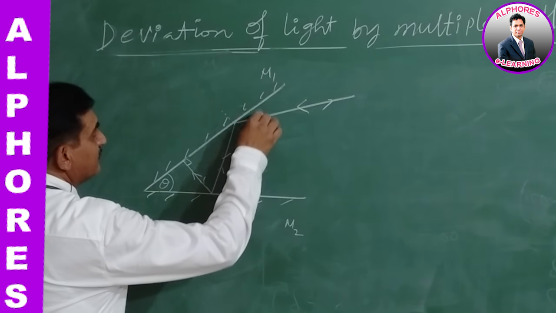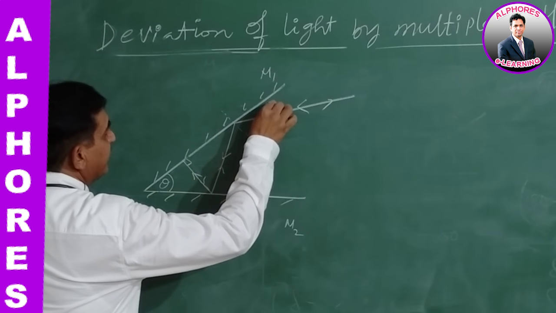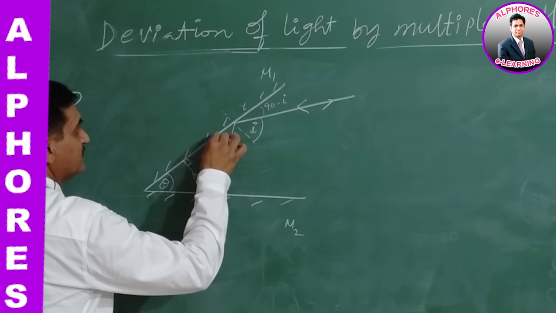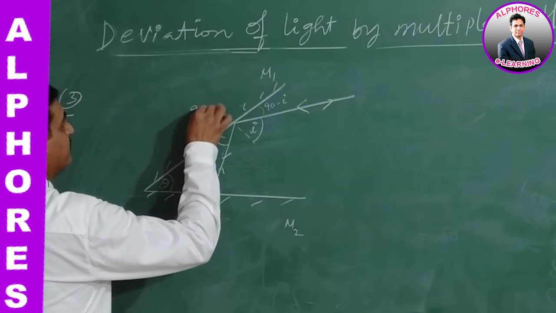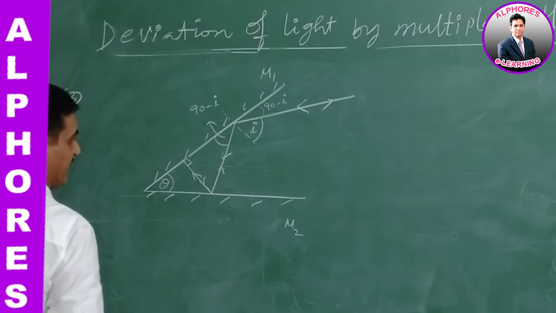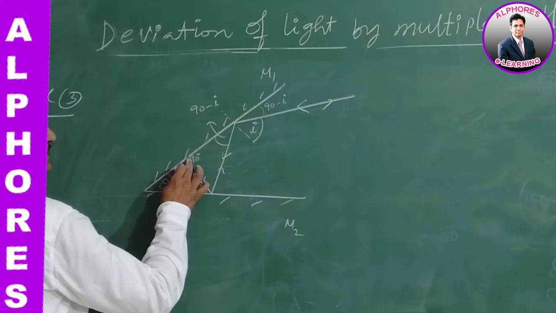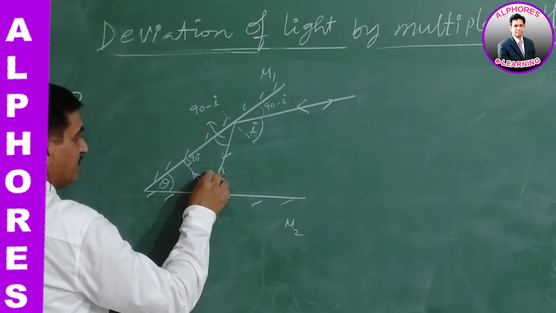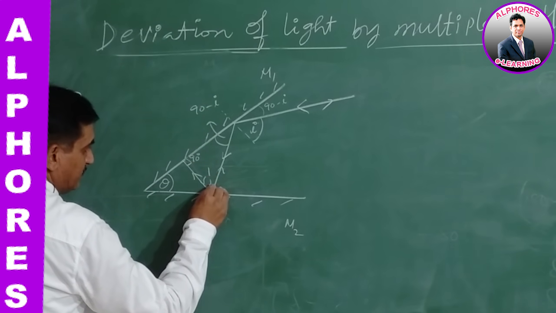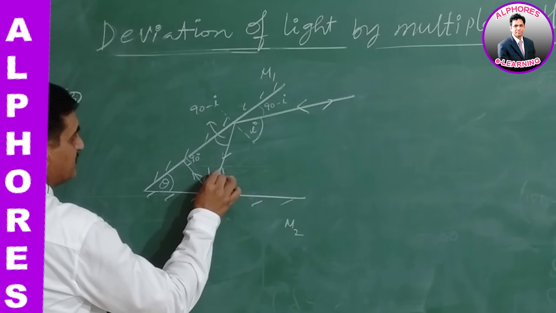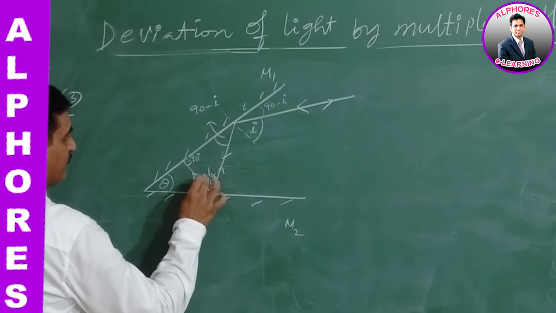I, this is I. What is this angle? 90 minus I. This is also 90 minus I. It is the glancing angle. This is 90 degree. Okay, 90 minus I. Here a normal is drawn, say this is alpha, this is alpha, the angle of incidence.